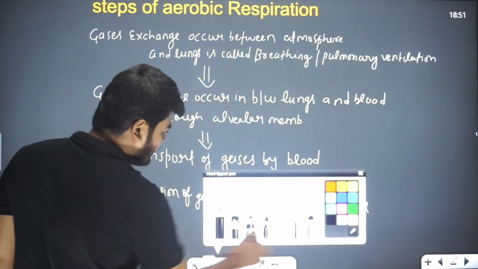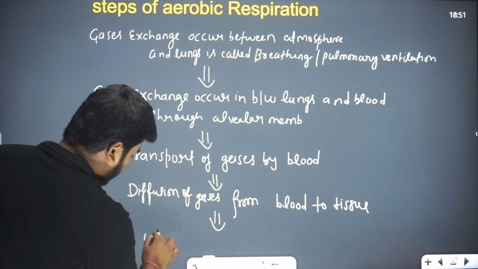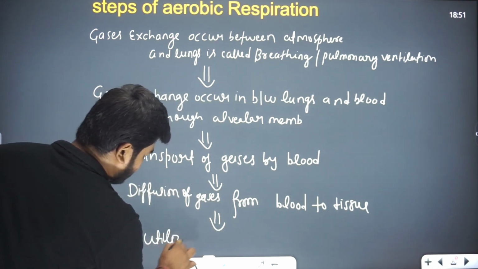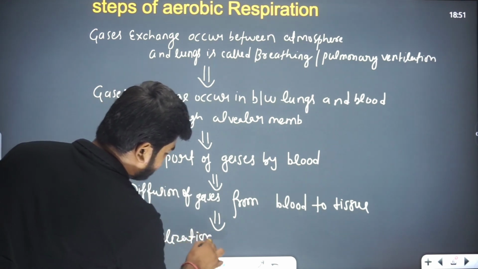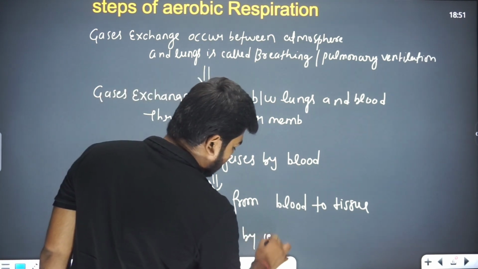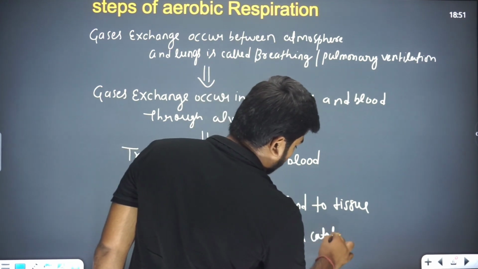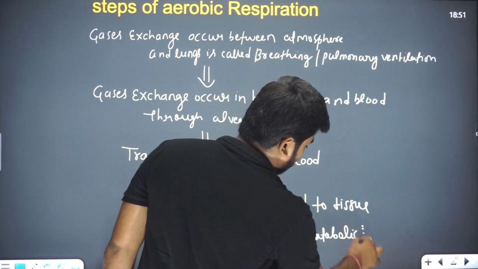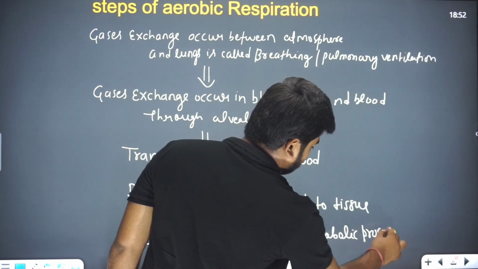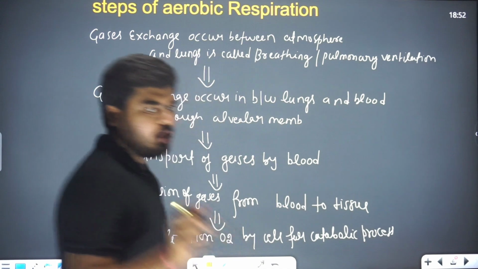And the last step is what? That is the utilization of oxygen by the cell for the catabolic process. So these are the important points right now.